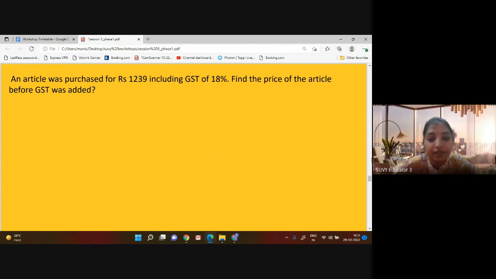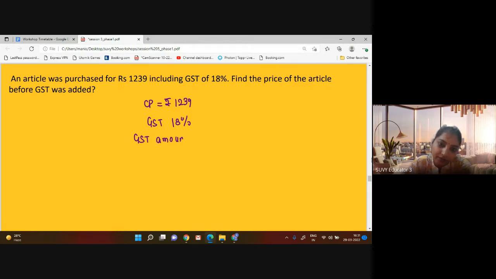Again, goods and services tax, that means GST. So the cost price is 1239 rupees, including GST, which is 18%. So we will calculate the GST amount, that will be 1239 into 18 by 100. Let's calculate: 12,39 into 18. So this amount will be 223.02 rupees.